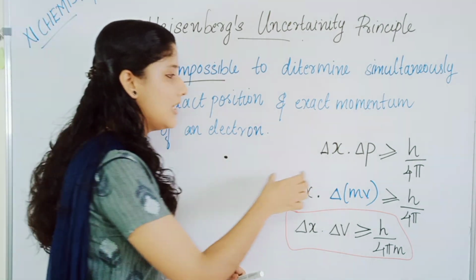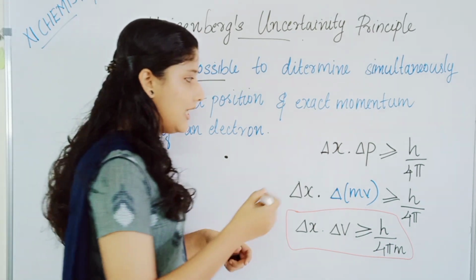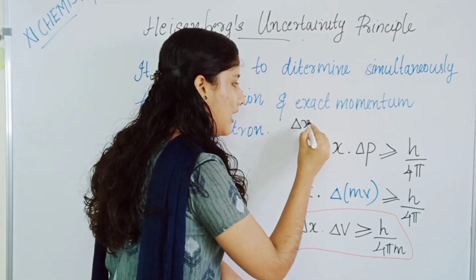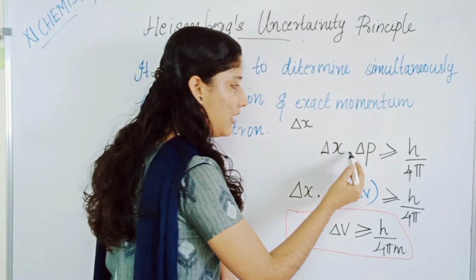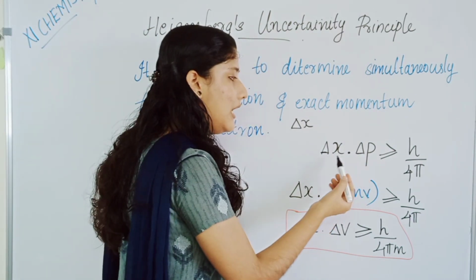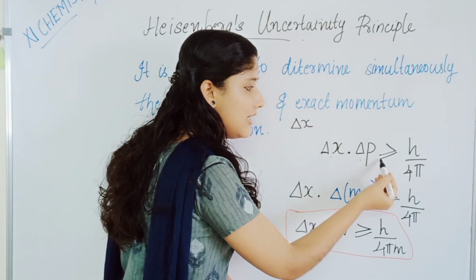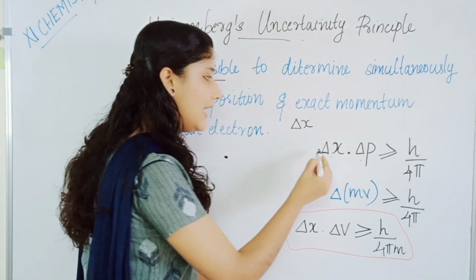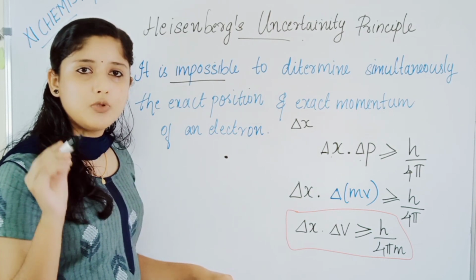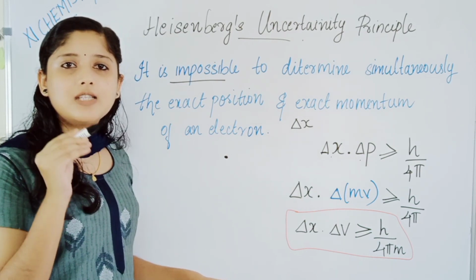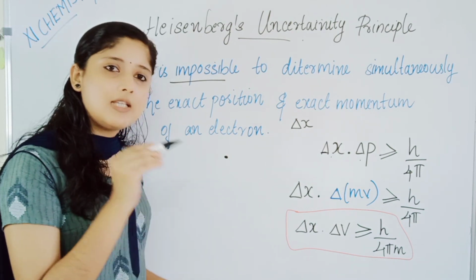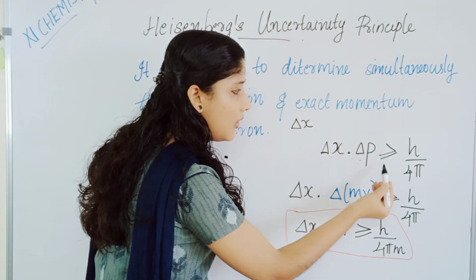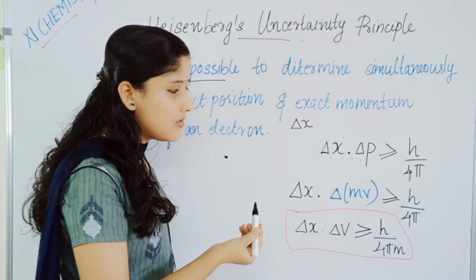Mathematically, Heisenberg gave an expression for this principle: delta x into delta p is greater than or equal to h by 4 pi, where delta x is the uncertainty in position, and delta p is the uncertainty in momentum. Here h is the Planck's constant itself.